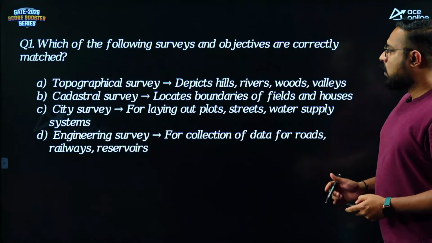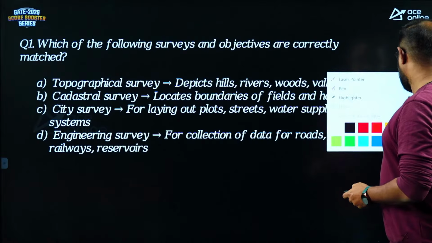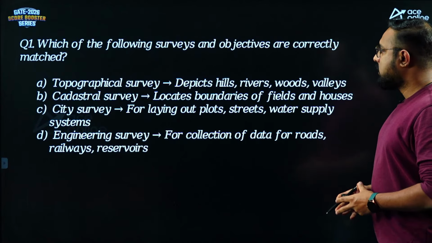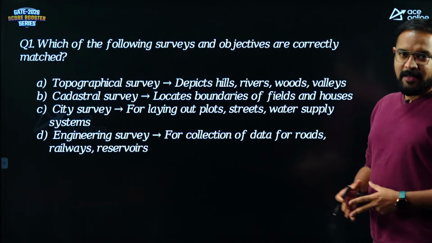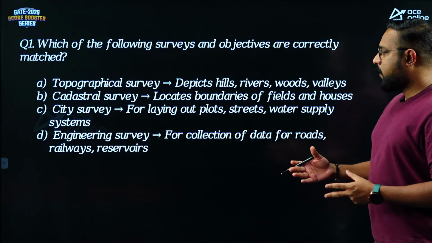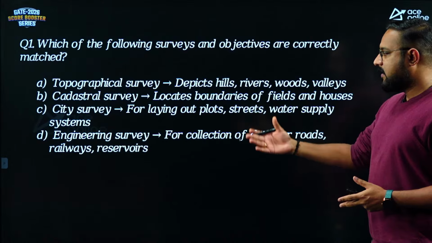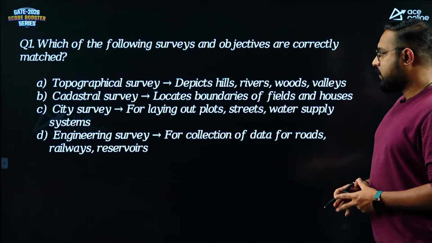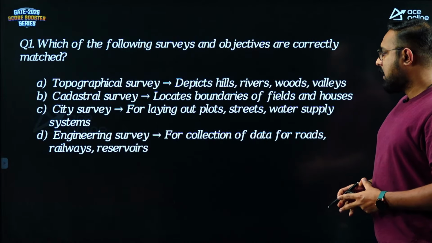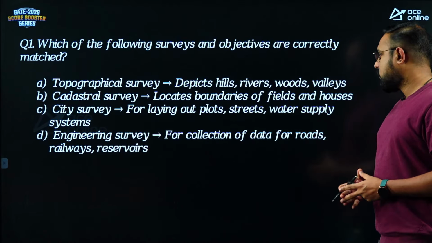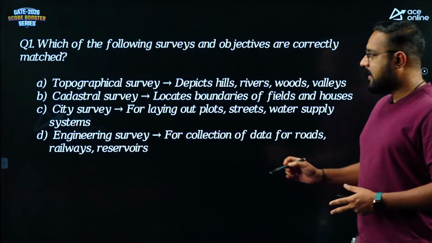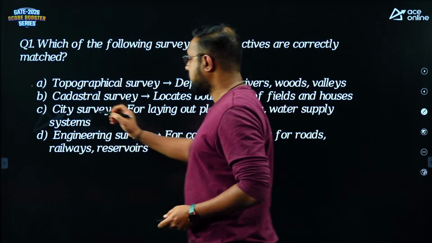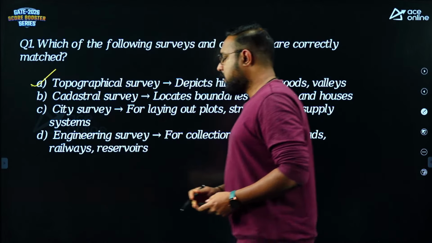Look at this. This is from our basic concepts chapter. Which of the following surveys and objectives are correctly matched? Topographic survey, cadastral survey, city survey, engineering surveys. Topographical surveys depict hills, rivers, woods, valleys. Yes or no? That is actually correct. So they are correctly matched.